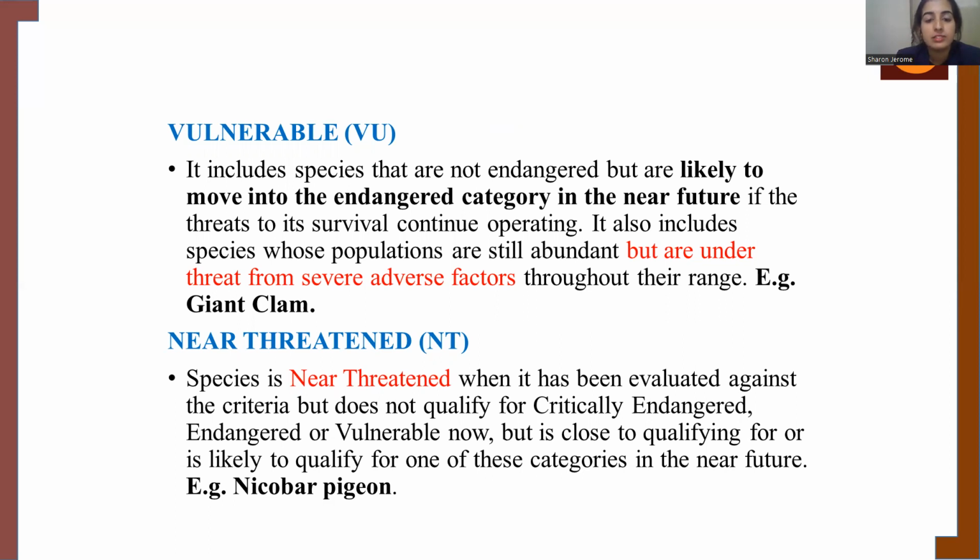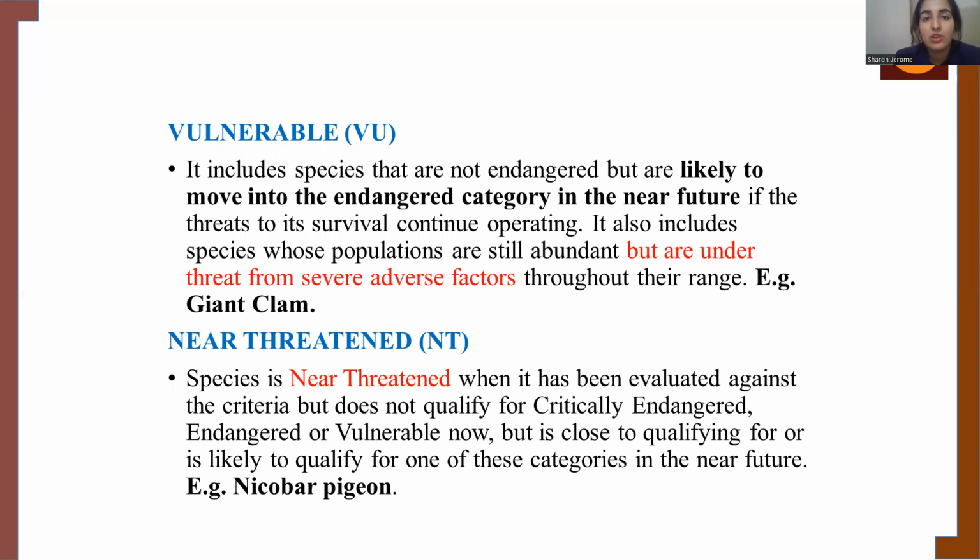The near threatened species neither belong to the extinct, endangered or critically endangered category, but are included in the near threatened category. Why?